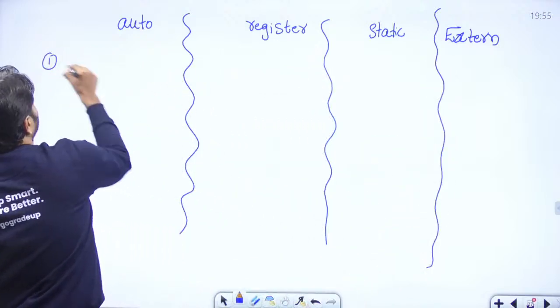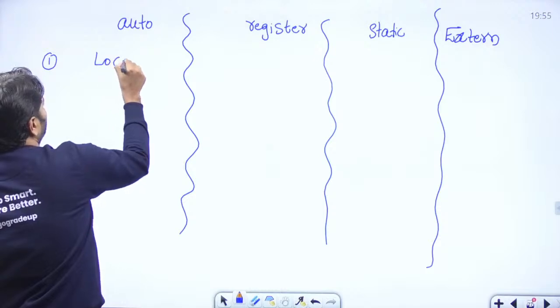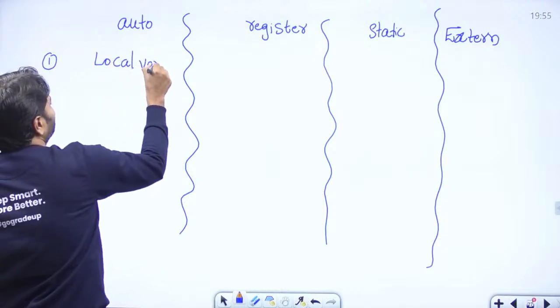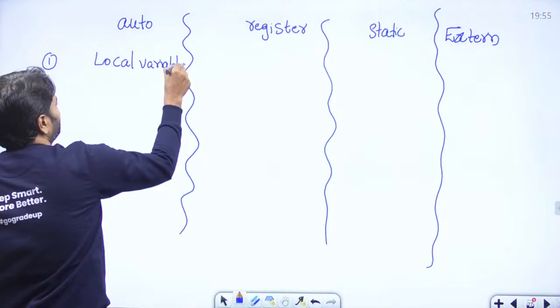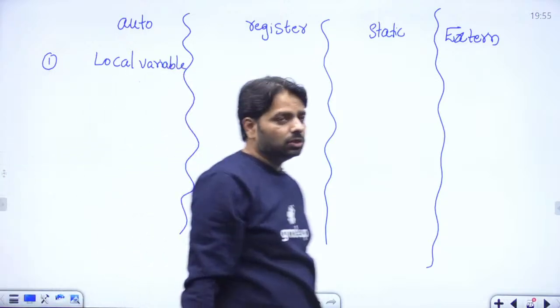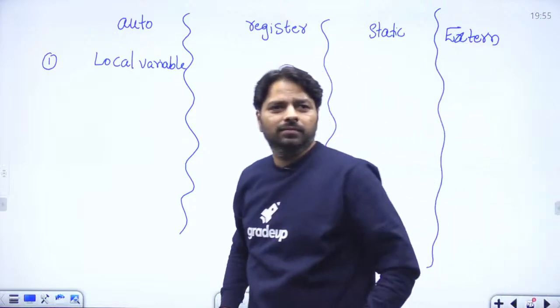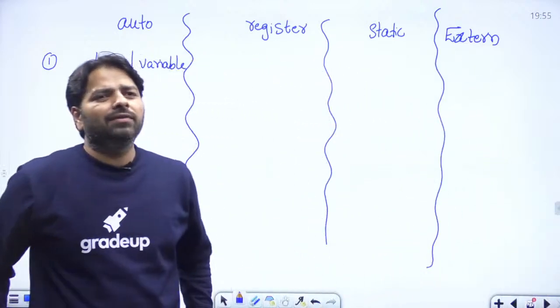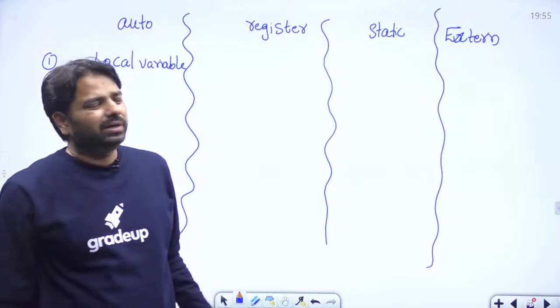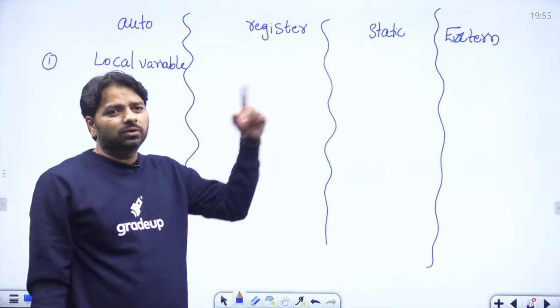First one, look at the auto variable: it must be local. You cannot declare it globally. Auto variables should be local variables. They cannot be declared as global. Everybody knows that? Yes. Scoping we will do at the end, not in the beginning. If you have the time, we'll do that at the end.